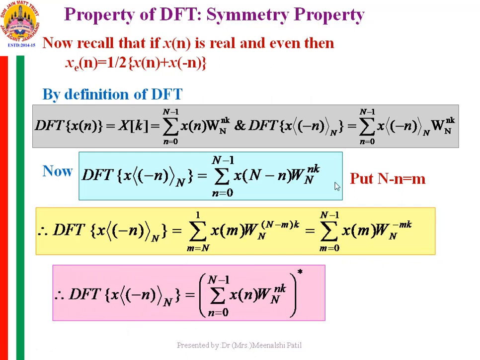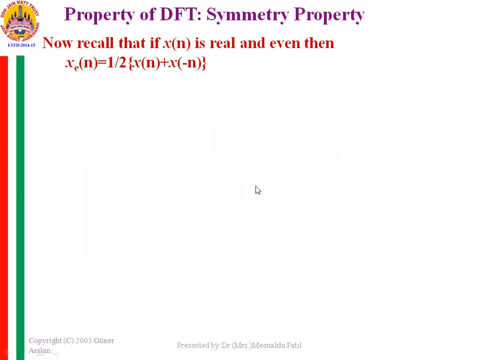If you observe this x of m, if it is real, I can also write this as the conjugate of this expression, making this W raised to mk. Now m is a dummy variable, you can replace it with n. So you can write this as summation n from 0 to N minus 1, x of n W raised to nk, and the conjugate of the whole thing. So the DFT of x of minus n over the modulo N is equal to the conjugate of X of k.